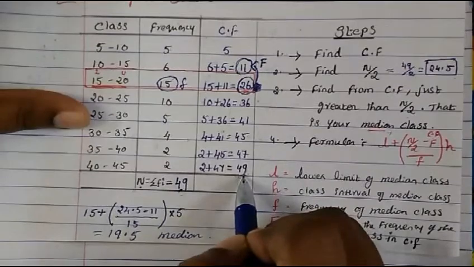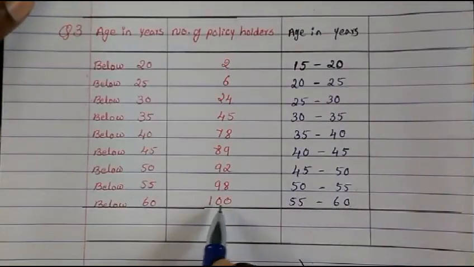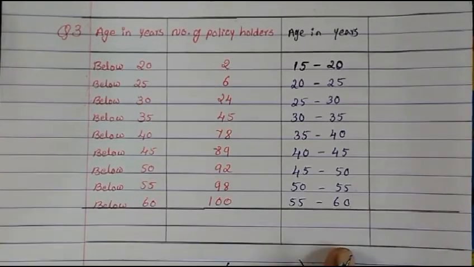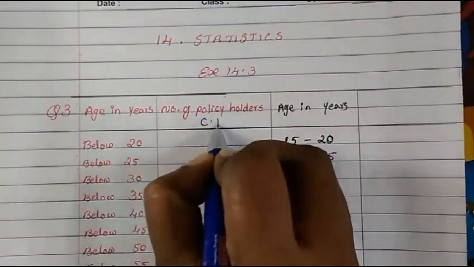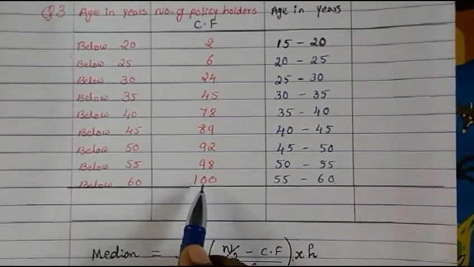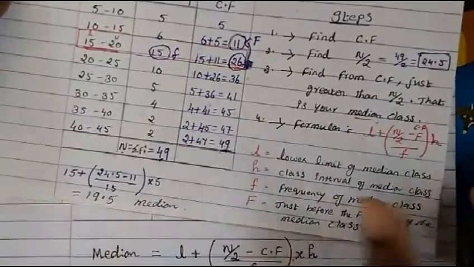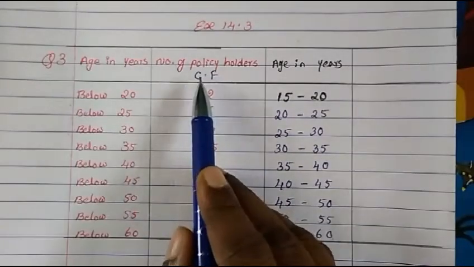So the last value and the summation of frequency should be the same, but here you see the last value is already here. That means this is not the frequency, this is actually CF, cumulative frequency. That's why the total has come here, the last value. So here the last value 100 comes, therefore this becomes a CF but not F.